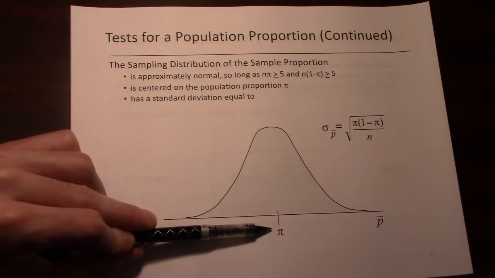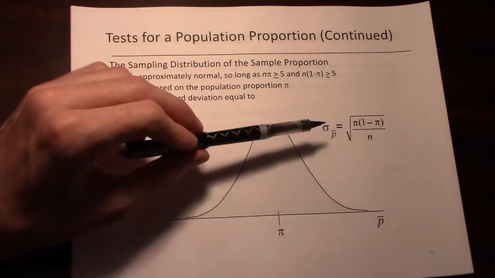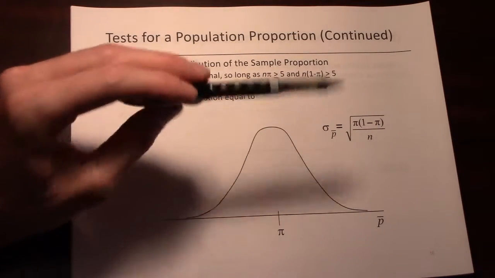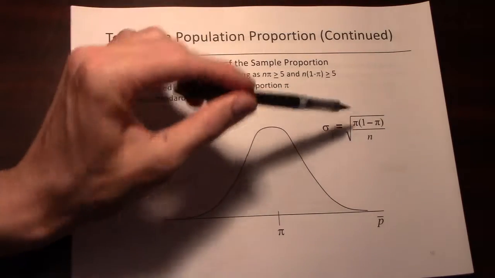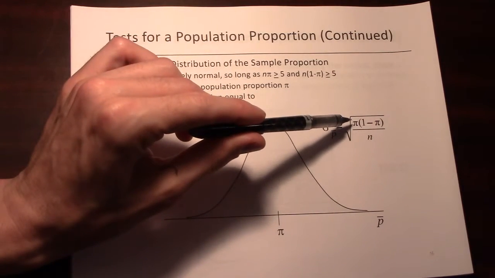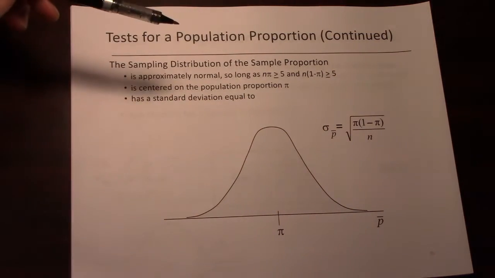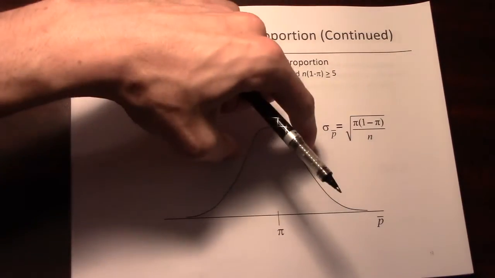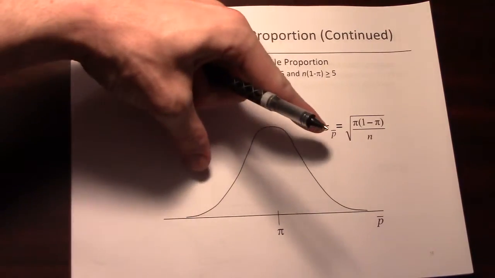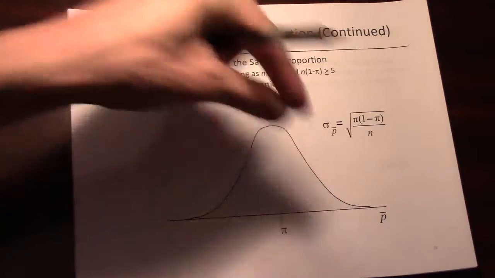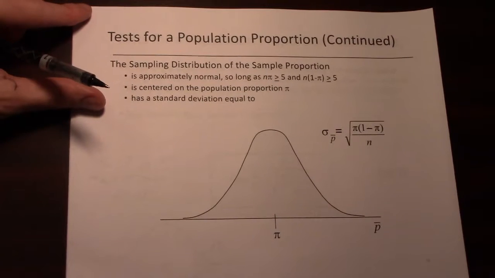One, it is centered around the true population proportion, and it has a standard deviation based on how close the population proportion is to 50%. If it's closer to 50%, then it's going to have a wider standard deviation. If it's more extreme, it's going to have a tighter standard deviation.